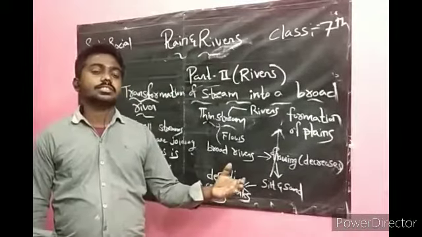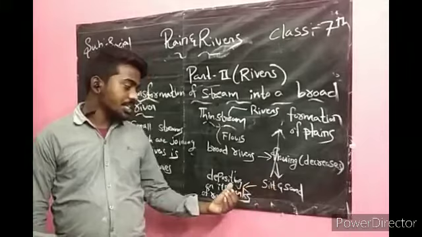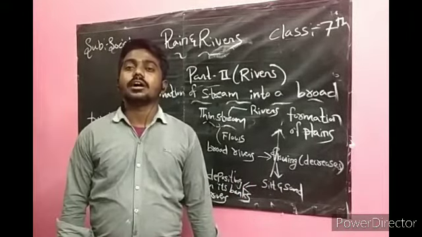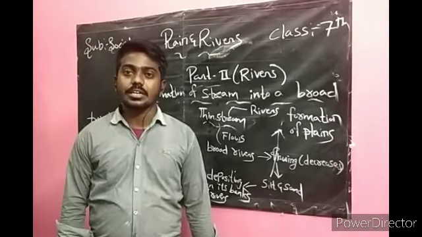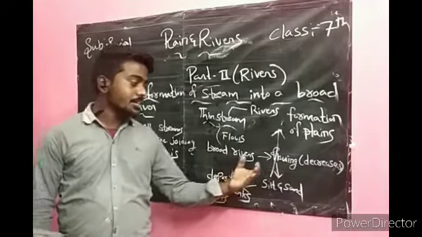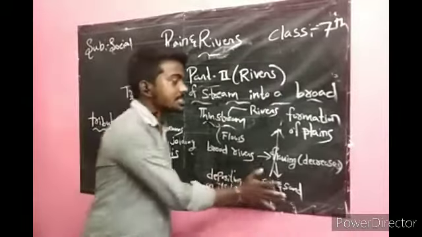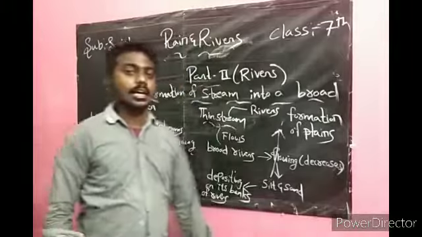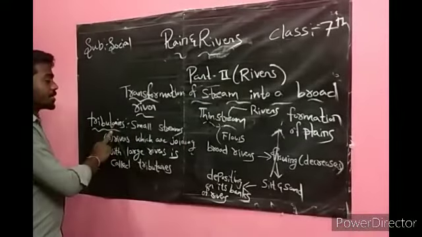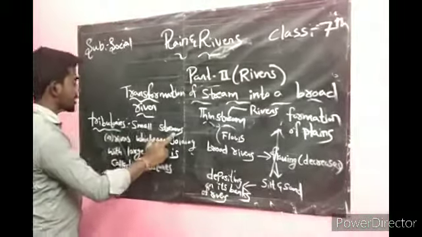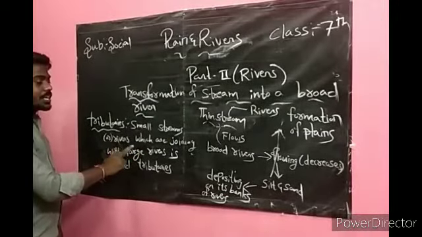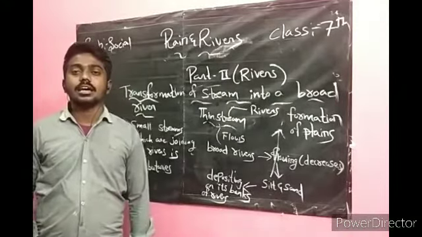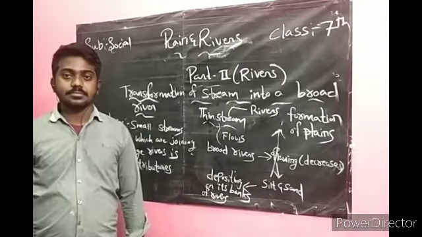Then the river deposits silt and sand on the bed or banks, and this is the source of formation of plains. Also, small streams or rivers which are joining with large rivers are called tributaries.